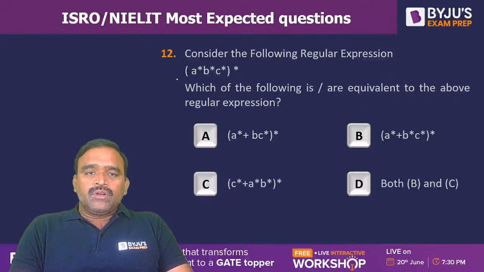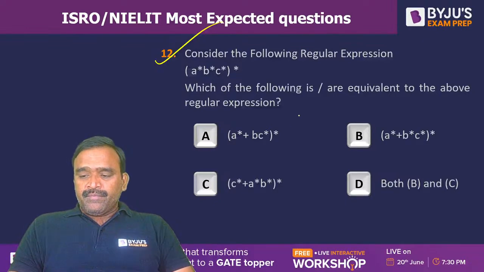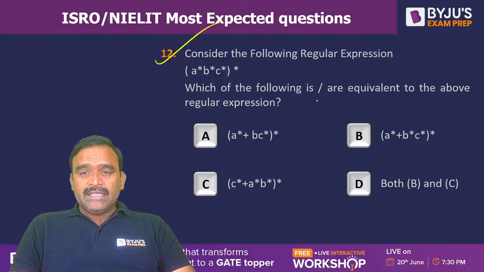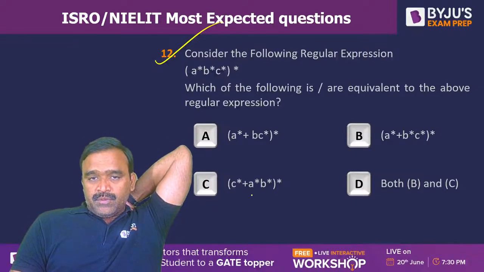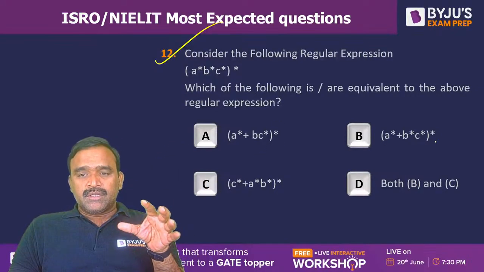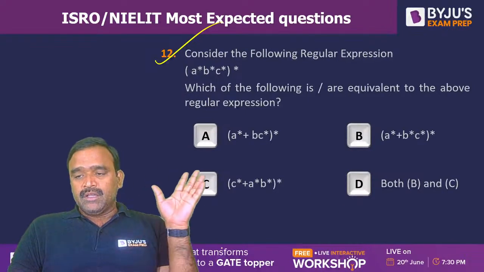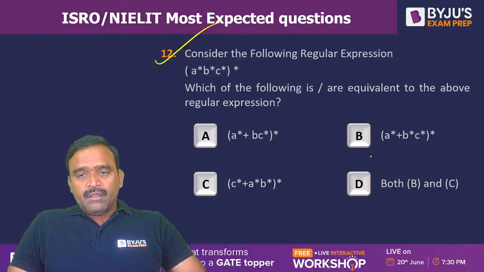Now let's move on to question number 12. Consider the following regular expression: (a star b star c star) whole star. Which of the following is or are equivalent to the above regular expression? One or more options may be correct here. Option A: (a star plus bc) whole star. Option B: (a star plus b star c star) whole star. Option C: (a star plus a star b star) whole star. And option D: both B and C.